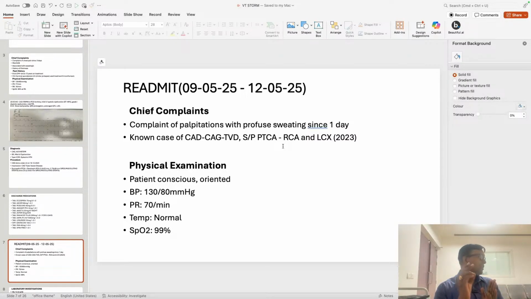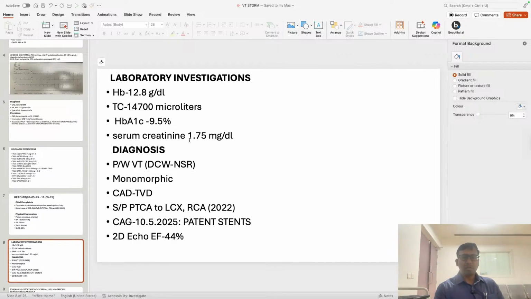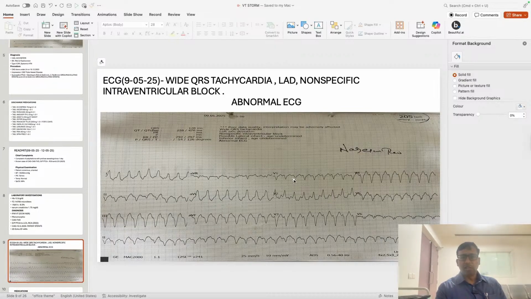So polymorphic VT, you have to take the patient, do the angiography. Most of the time, some culprit vessels will be having stenosis, or you can say clot. Immediately open, everything is normal. But if they are throwing monomorphic VT, means same morphology what this patient was having. So you can see first time he has written clearly that it is a monomorphic VT and what is DCW? Cardiovascular. Acha, wide QRS. So it was a wide QRS tachycardia, and so this is a very good ECG of this patient.